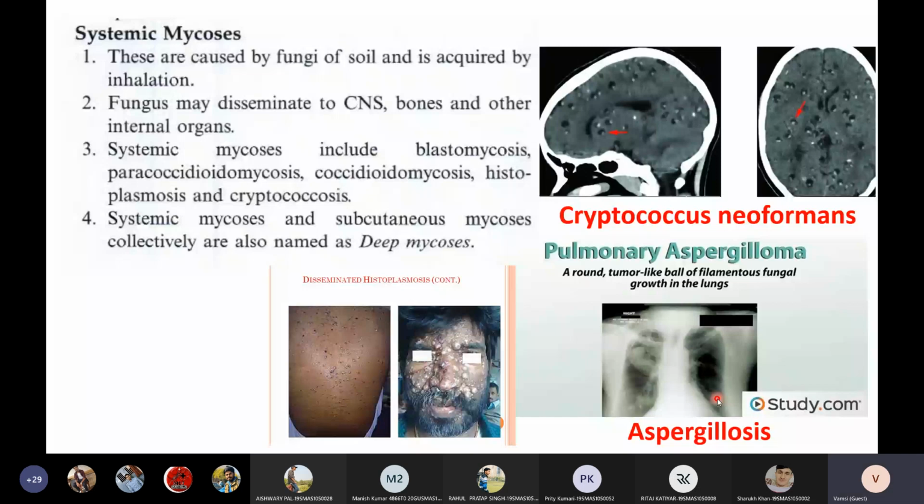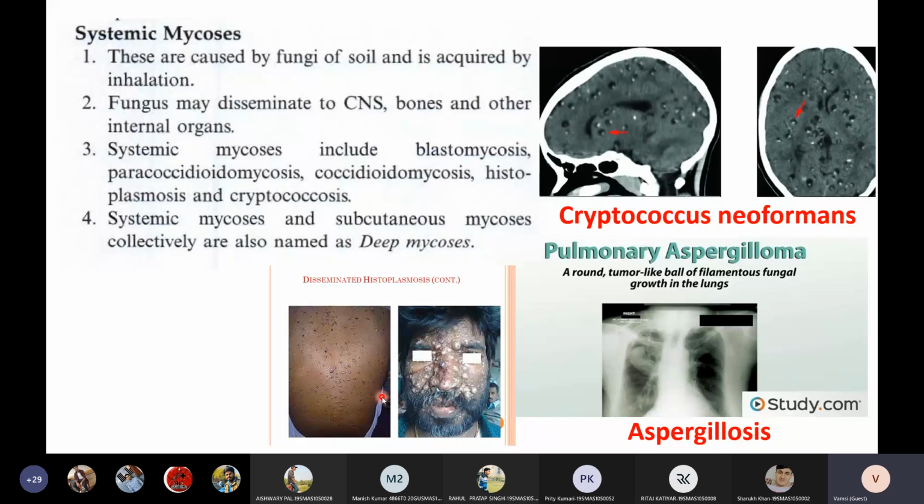In histoplasmosis, the blood will get infected. The target area of this fungus will be the blood itself. It will cause clotting of blood in the body, resulting in the formation of small spores throughout the body. If something goes wrong, the blood will clot and the patient will die immediately. We cannot predict when the patient will die due to histoplasmosis. This histoplasmosis is caused by a particular fungus called Histoplasma capsulatum.